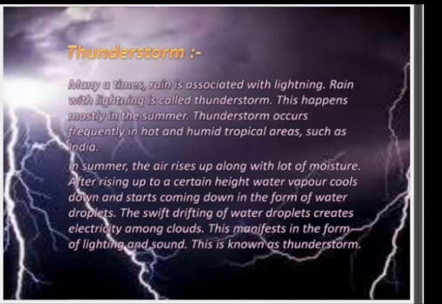In summer, the air rises up along with a lot of moisture. After rising up to a certain height, the water vapor cools down and comes down in the form of water droplets. The swift drifting of water droplets creates electricity among clouds. This manifests in the form of lightning and sound. This is known as a thunderstorm.